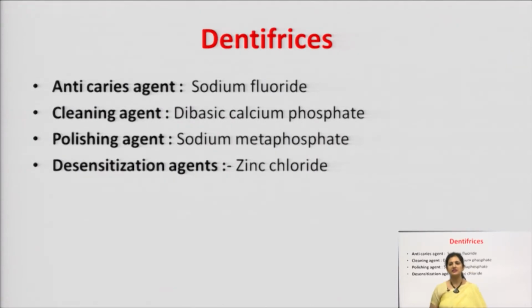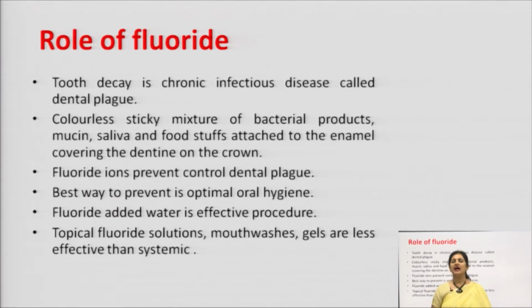Dentifrices are broadly divided into four categories: anti-caries agent, sodium fluoride; cleaning agent, dibasic calcium phosphate; polishing agent, sodium metaphosphate; desensitization agent, zinc chloride. We will study each of these categories one by one. Before that, we need to study the role of fluoride in our tooth.